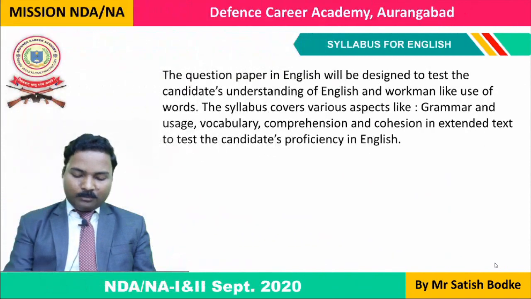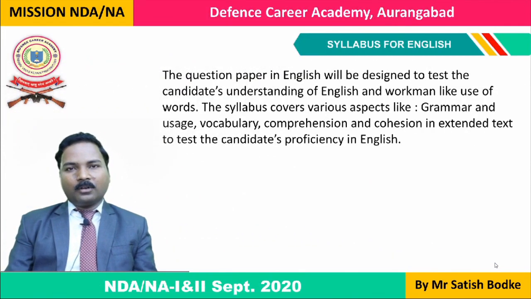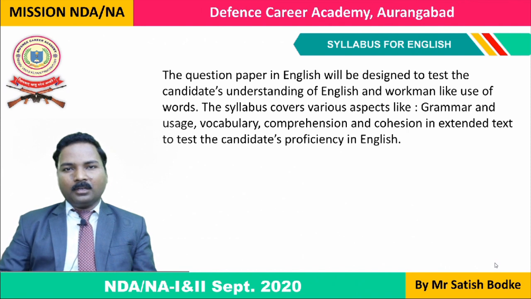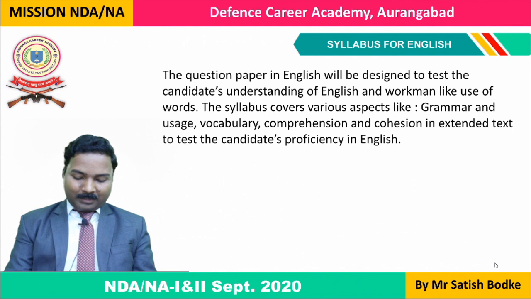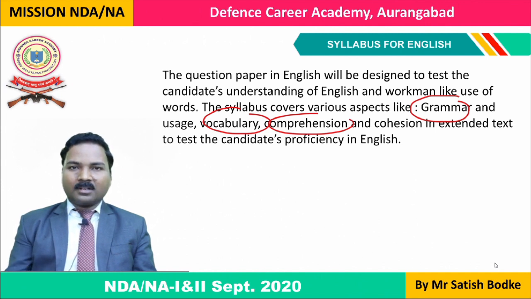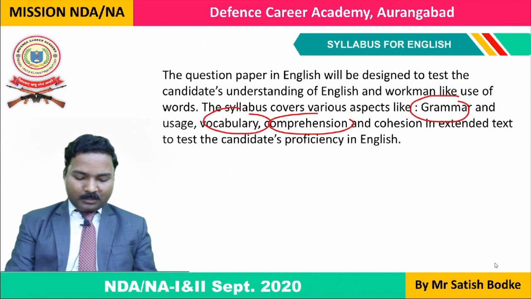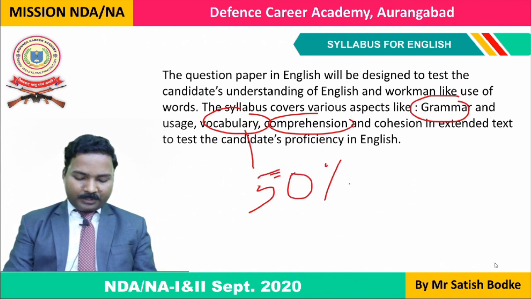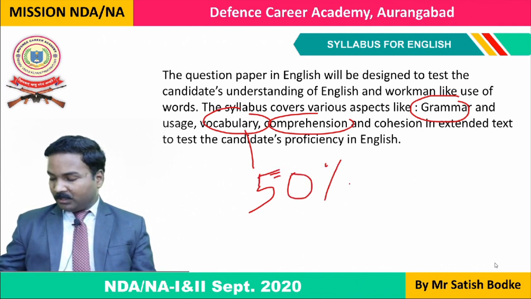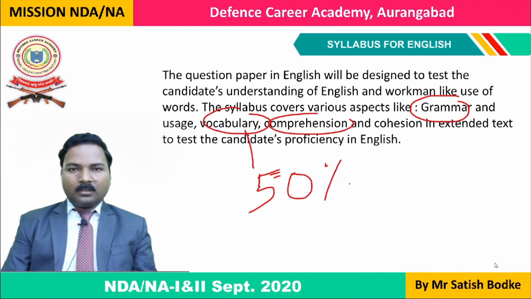Now we are going to study what is the syllabus for the subject of English in NDA written examination of paper 2 of GAT. Here we have so many things like grammar, vocabulary, and comprehension. So these are the three sections here. Out of these sections, questions on vocabulary consist of near about 50% of weightage. Okay, 50% of weightage in the syllabus of English is for vocabulary.